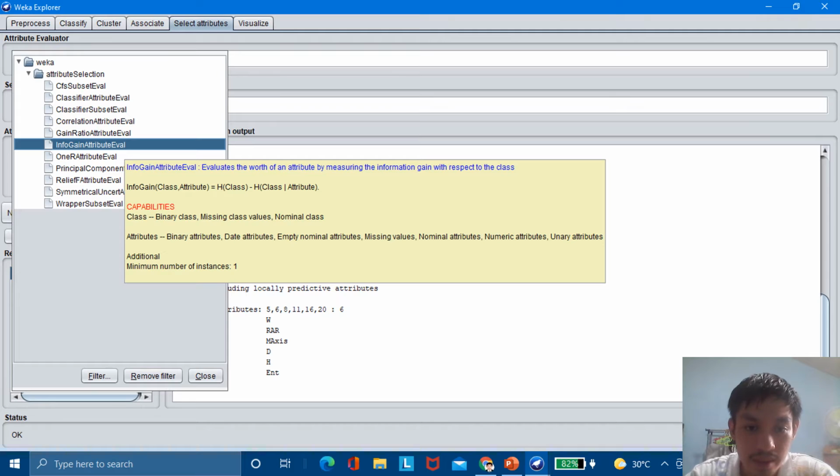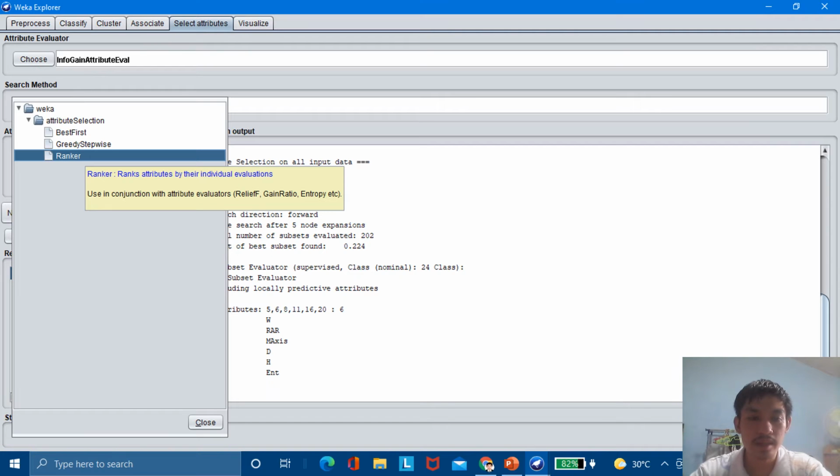InfoGain(Class, Attribute) equals H(Class) minus H(Class | Attribute). Capabilities: class, binary class, missing class values, nominal class. Attributes: binary attributes, data attributes, empty nominal attributes, missing values, nominal attributes, numeric attributes, unary attributes. Additional: minimum number of instances. So we will click on InfoGainAttributeEval.